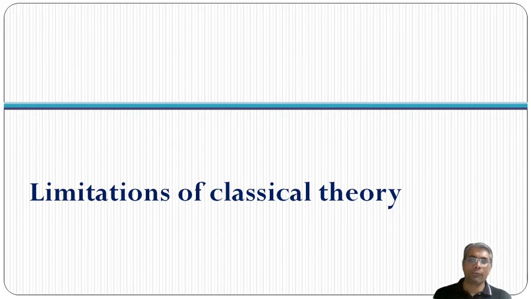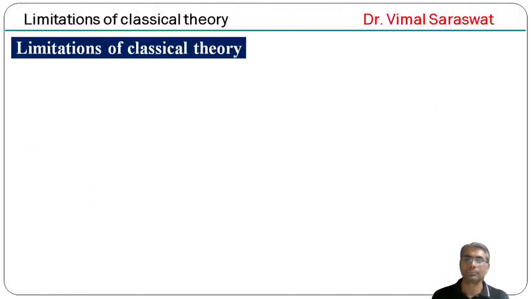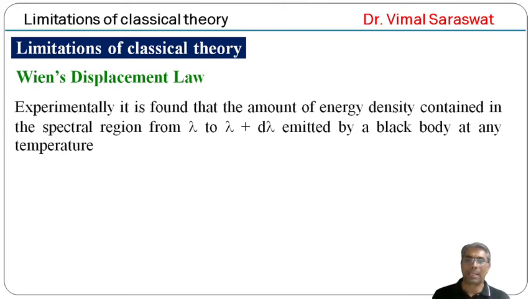Now, limitations of classical theory. First one is Wien's displacement law. Experimentally, it is found that the amount of energy density contained in the spectral region from lambda to lambda plus d lambda emitted by a black body at any temperature is u lambda d lambda equals A upon lambda raised to 5 into function of lambda T d lambda.